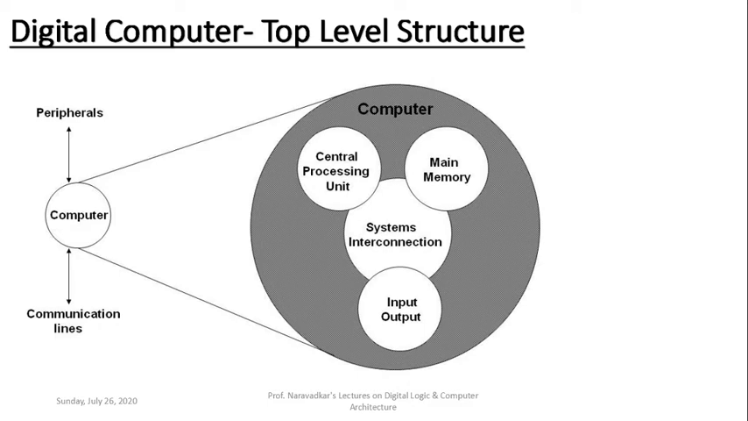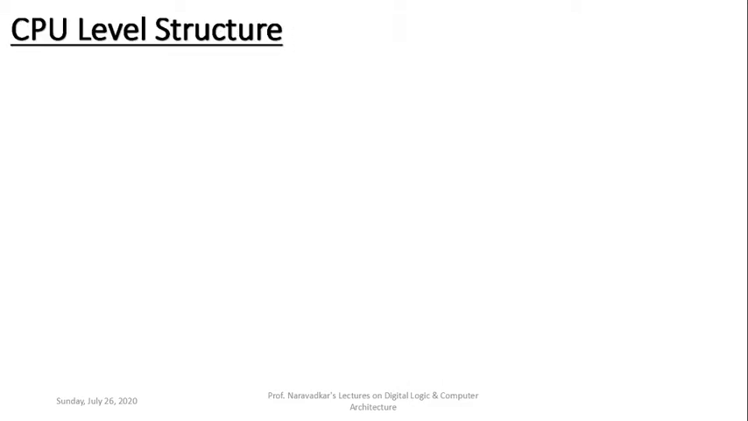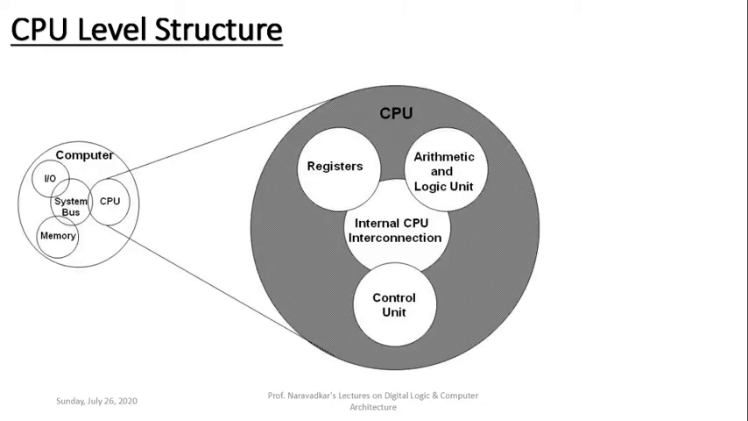Now, this second level structure is the CPU level structure. In the top level structure of the digital computer, CPU was just one section. Now here after that engineering starts. It means that CPU level structure will define what are the various components which are available internally. So here is that expanded view of the corresponding CPU.